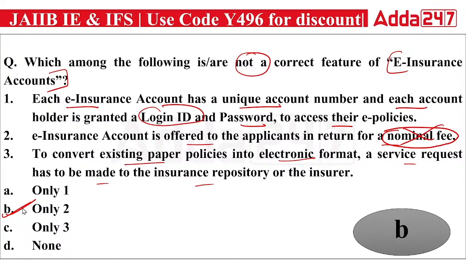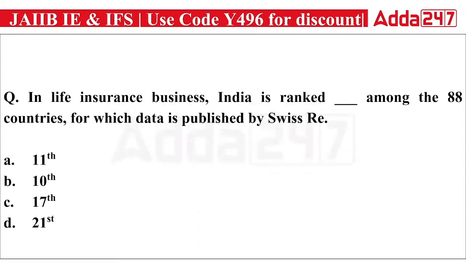Now, the next question is talking about the life insurance business: India is ranked dash among the 88 countries for which data is published by Swiss Re. So out of the 88 countries, what is the rank of India in case of life insurance business? Is it 11th? Is it 10th? Is it 17th?